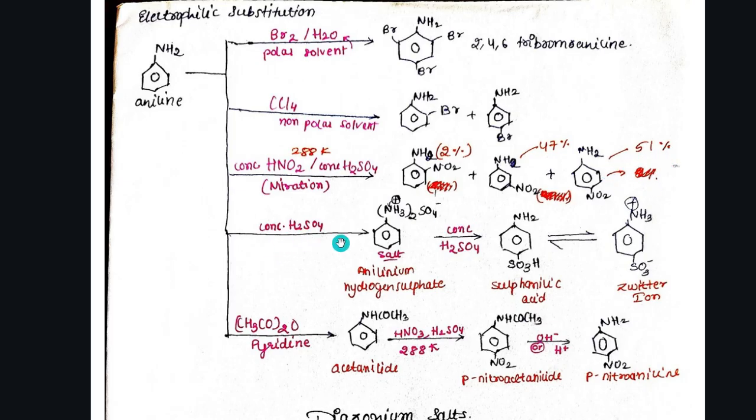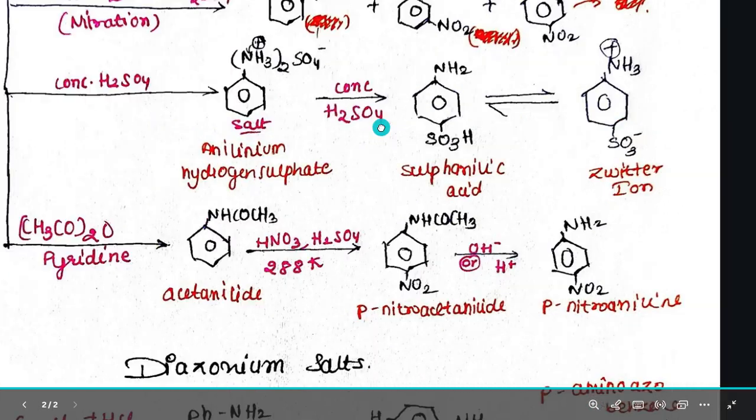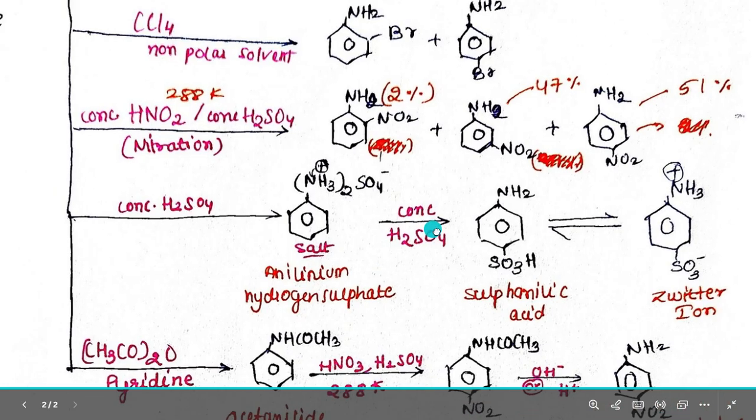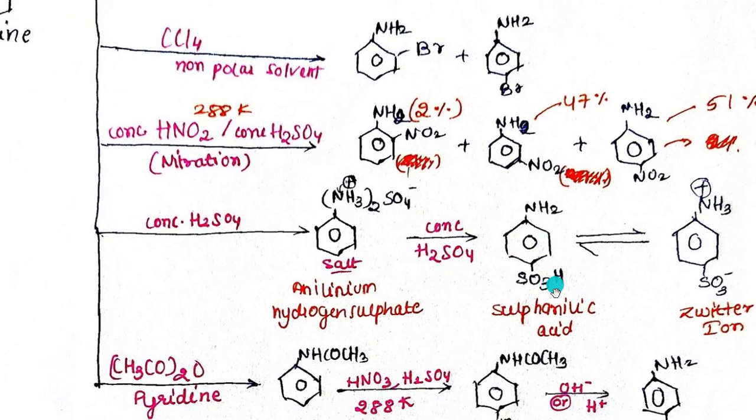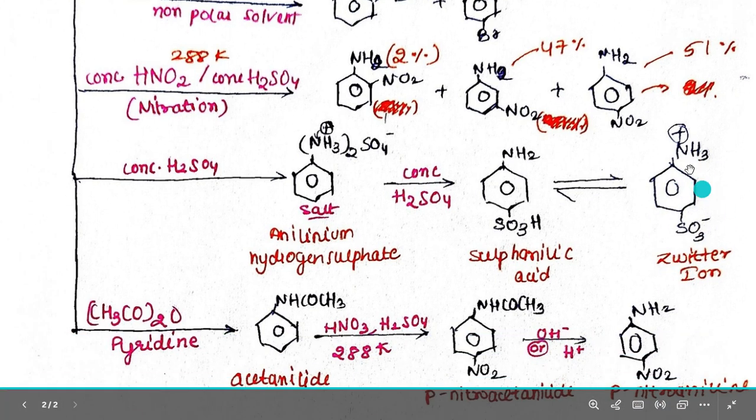Okay, and concentrated H2SO4: if we react aniline with concentrated H2SO4, we get anilinium hydrogen sulfate. Further reaction with concentrated H2SO4 will give us sulfanilic acid, with NH2 up and on the para position we have the SO3H group. This can also be a reversible reaction, forming NH3+ and SO3-, just the H has gone up. So this is known as a Zwitter ion.